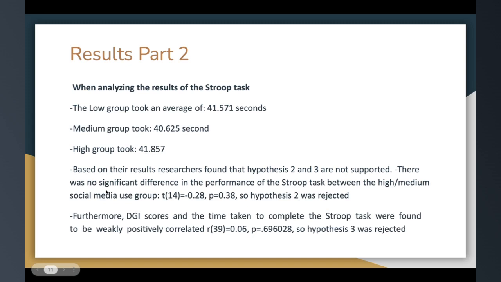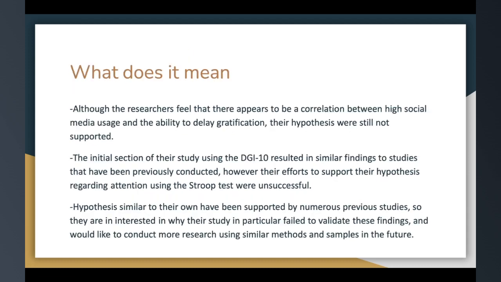Furthermore, DGI scores and the time taken to complete the Stroop task were found to be weakly positively correlated, with a p-value seen here. So hypothesis 3 was also rejected. Now, what does this mean? Although researchers feel that there appears to be a correlation between high social media usage and the ability to delay gratification, the hypotheses were still not supported.